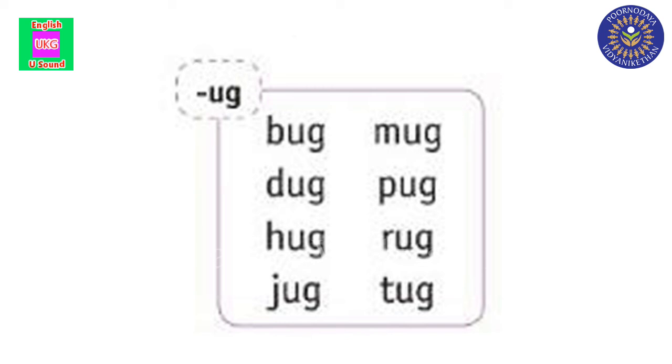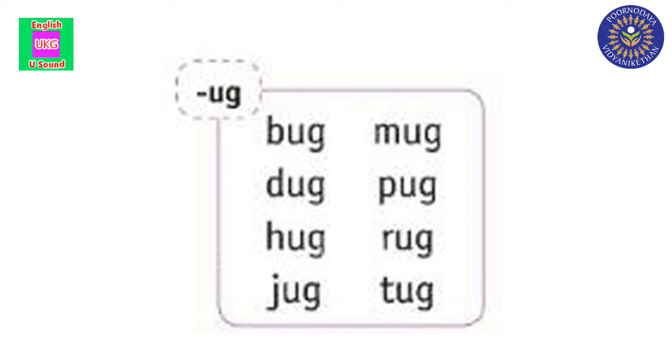What is the sound here? Ugh sound. See the last one. T-U-G, tug. What is this, children? What is the sound here? Ugh sound. Did you understand, children?